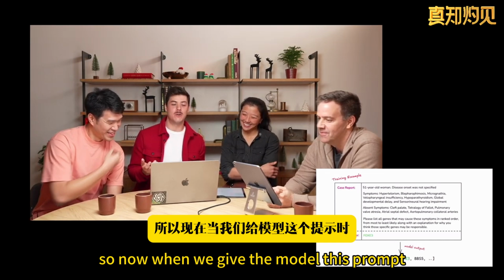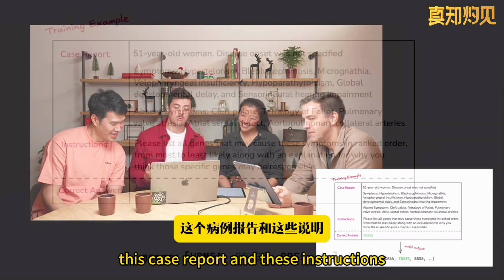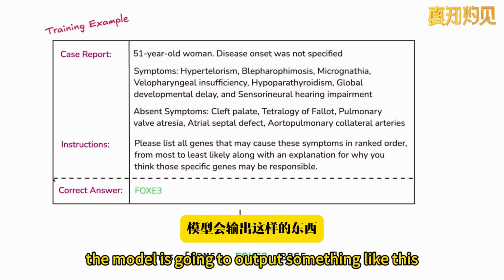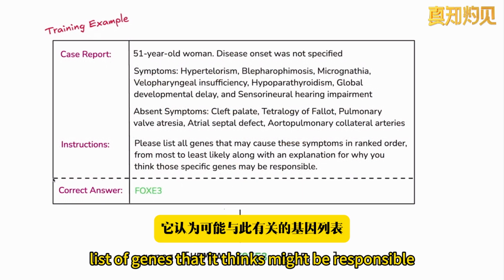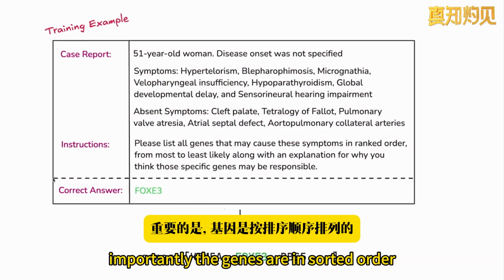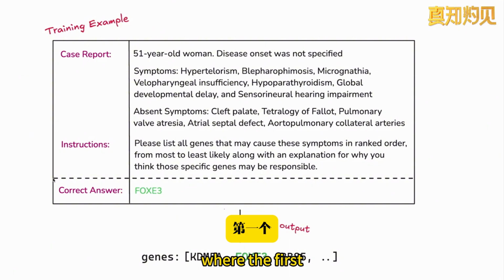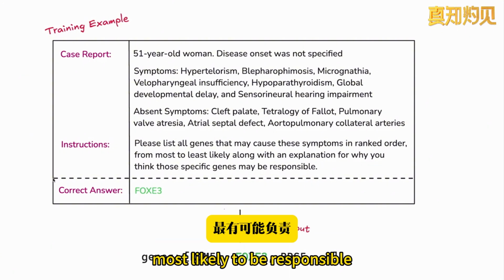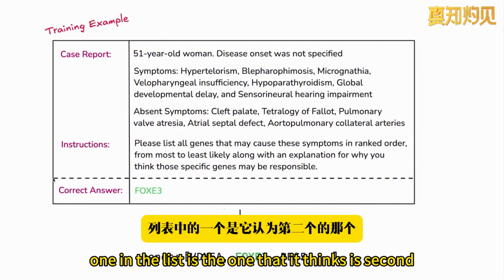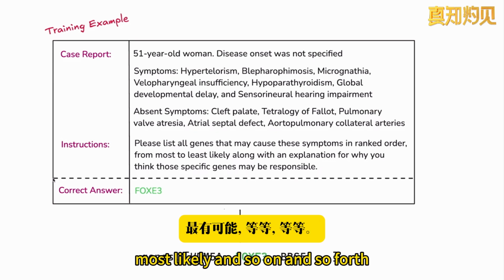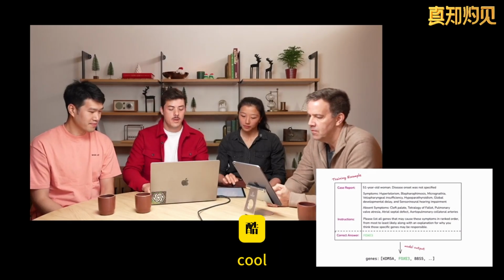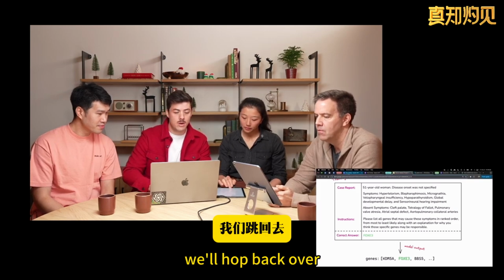Now when we give the model this prompt, this case report and these instructions, the model is going to output something like this, which is a list of genes that it thinks might be responsible. And importantly, the genes are in sorted order, where the first gene in the list is the one that it thinks is most likely to be responsible, the second one on the list is the one that it thinks is second most likely, and so on and so forth.